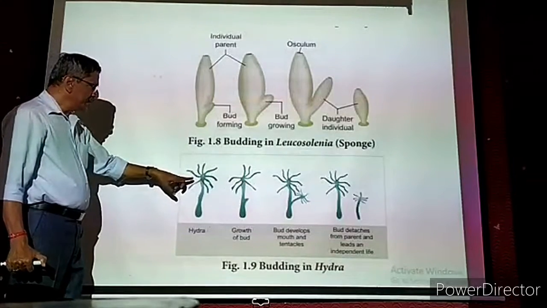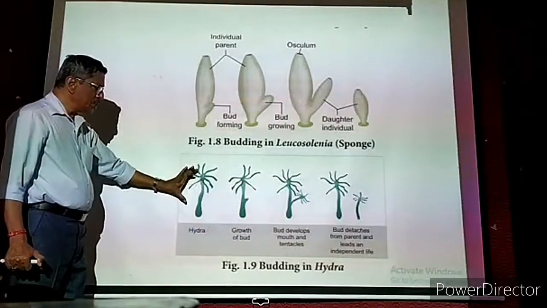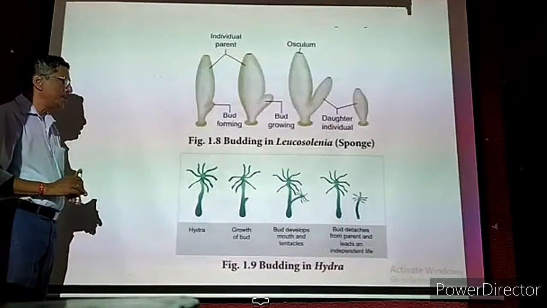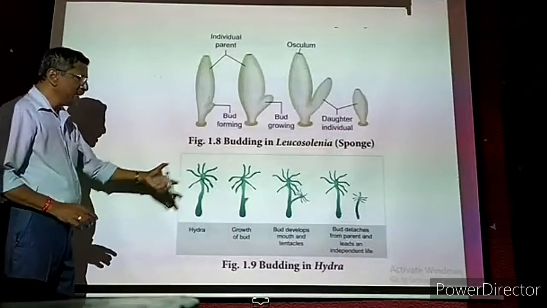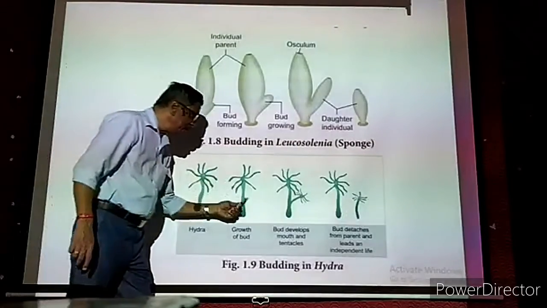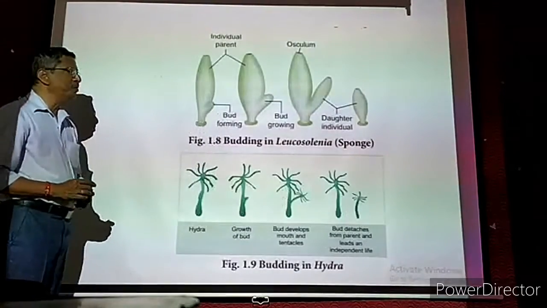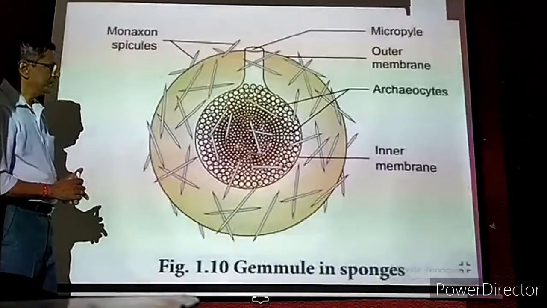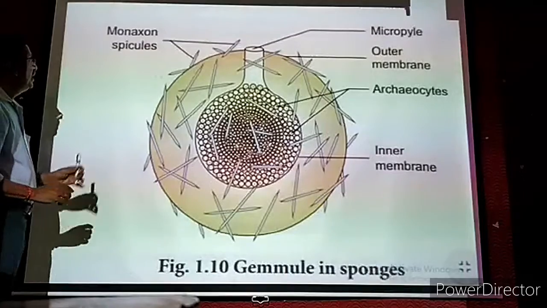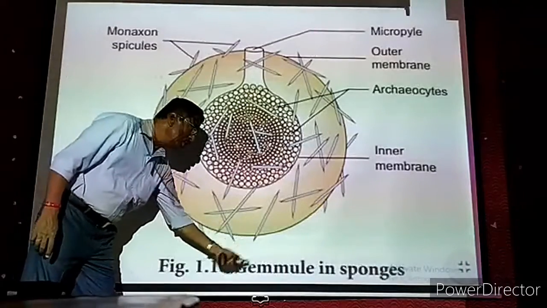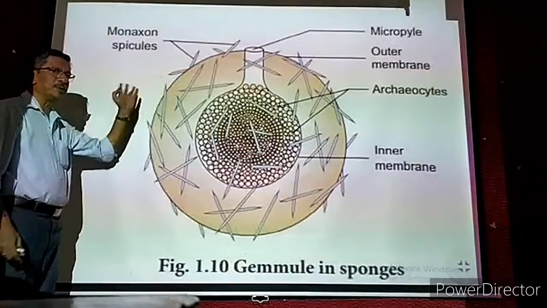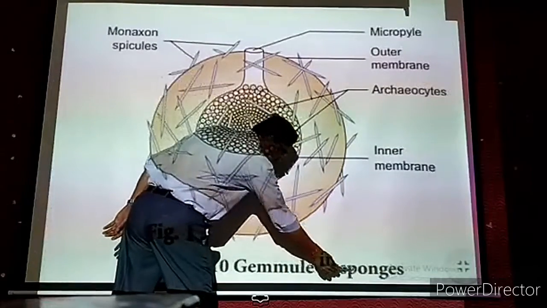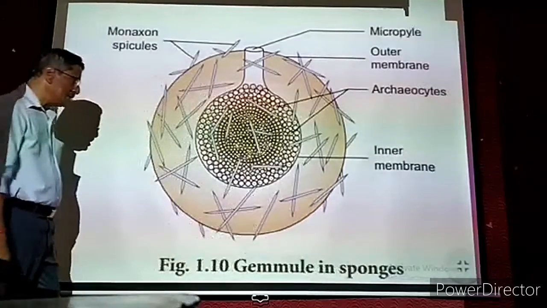Now this Hydra is also visible to our naked eye. It is about 3 cm to 3.5 cm long. So we can see by naked eye, even the bud and the growth of the bud, everything. So that is budding. Next, the next method is gemmule in sponges. The previous one, budding in sponges, we have studied. The same organism, sponges, can also reproduce by gemmule.